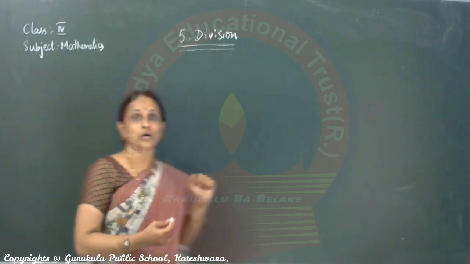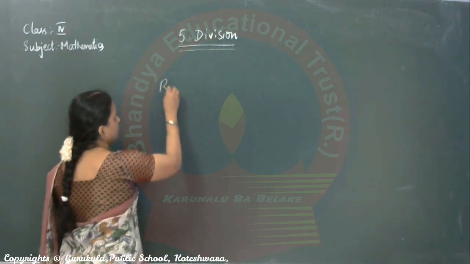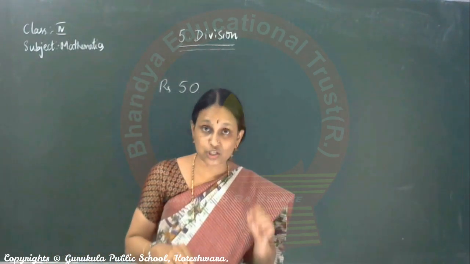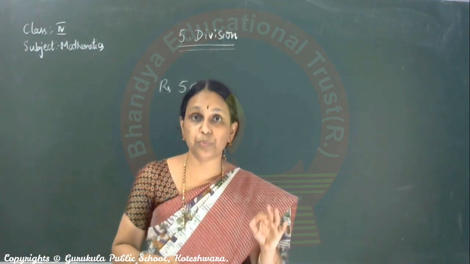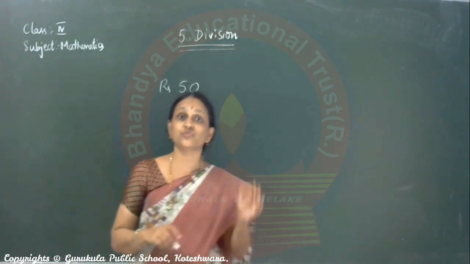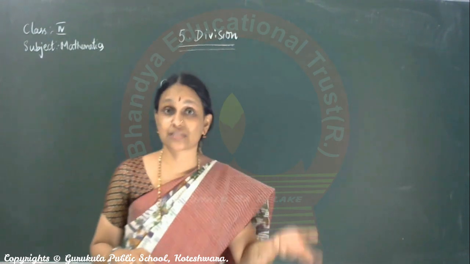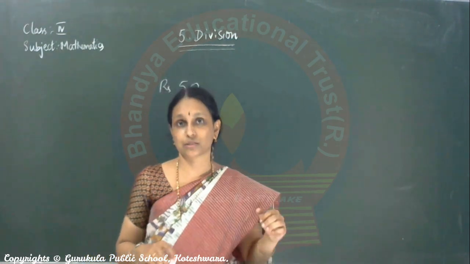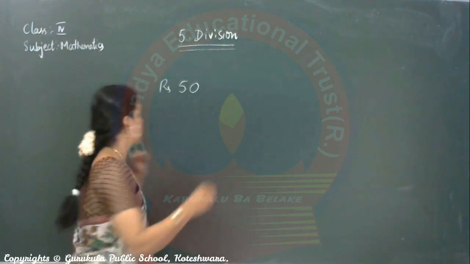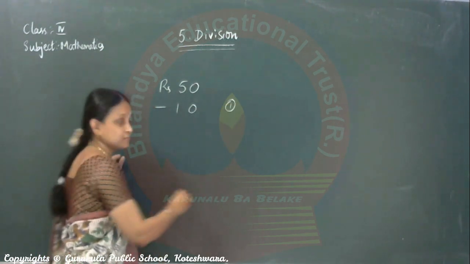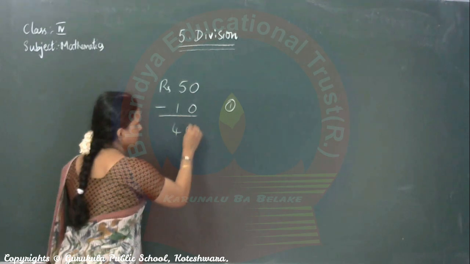We will take an example. Suppose you have 50 rupees, and you have to give 10 rupees to each of your friends. How many friends can you give 10 rupees? If I ask you this, what will you do? To the first friend you give 10 rupees, 40 will remain.